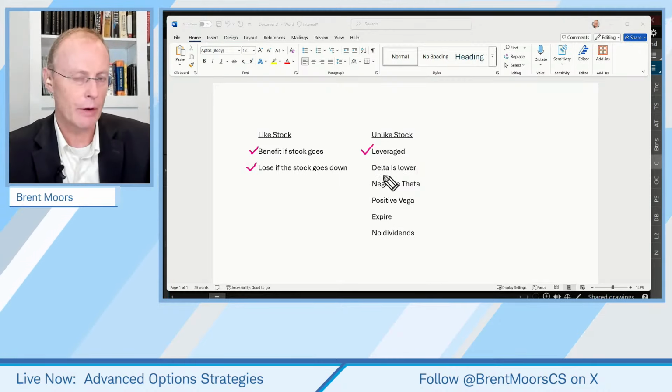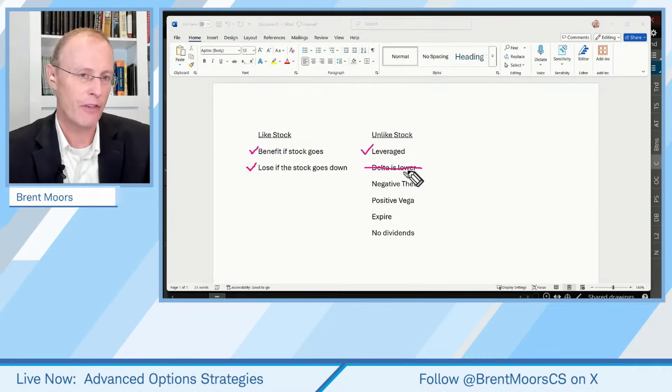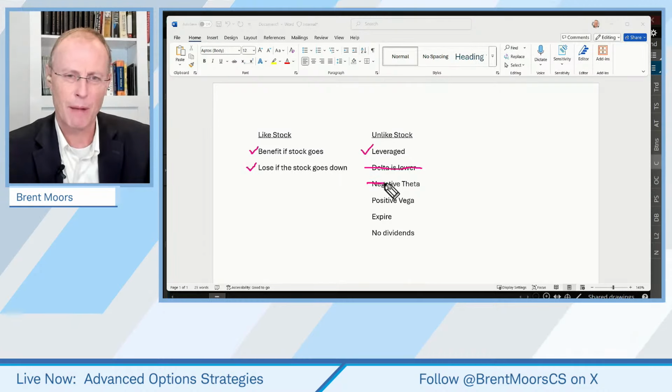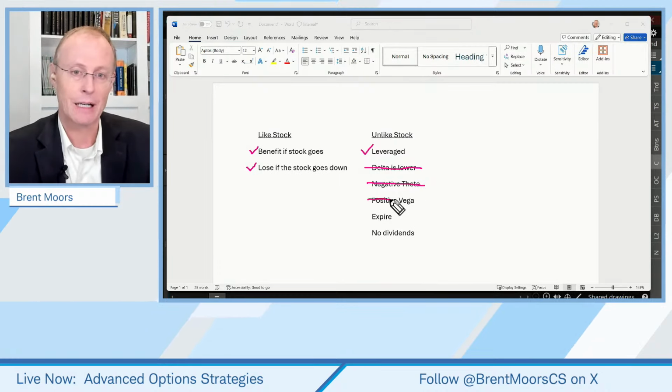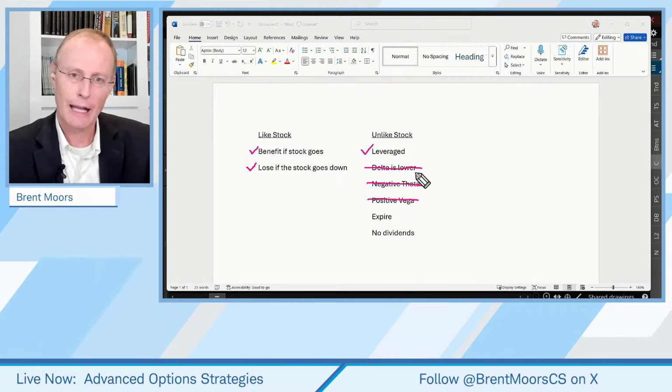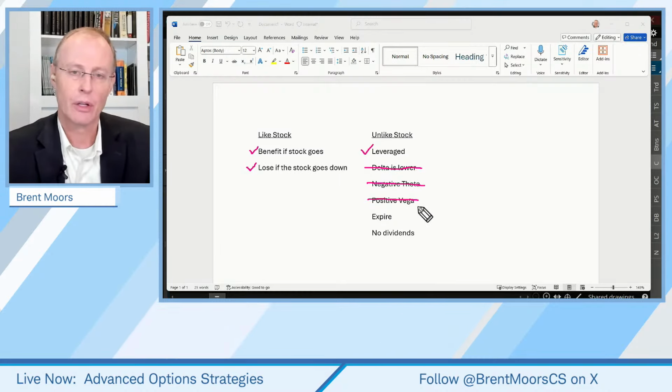Delta, is the delta lower? No, the delta may not be exactly 100, but it's going to be pretty much close to 100. So it's going to be very similar to a stock in that regard. Okay. Negative theta? No, a synthetic is probably going to have a theta that is pretty much close to zero. It's probably not going to be exactly zero. Same thing with Vega. It's probably not going to be exactly zero, but it's going to mostly cancel out. So in that regard, those areas where it's unlike a stock are different when we talk about a synthetic versus just a long call.